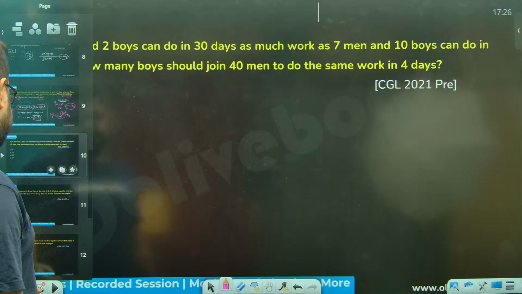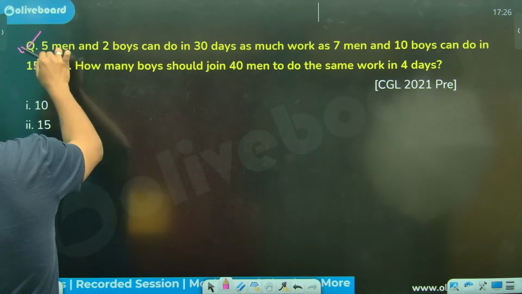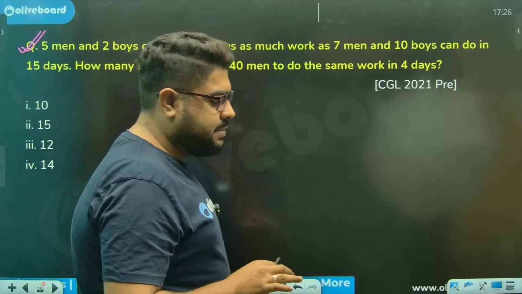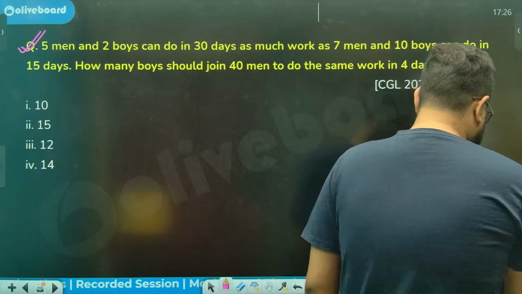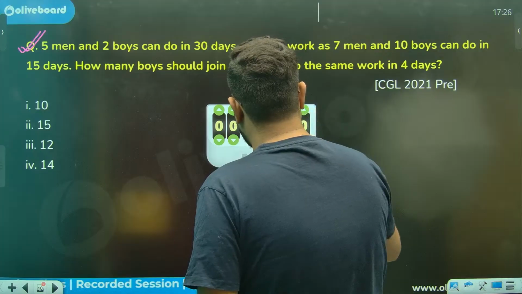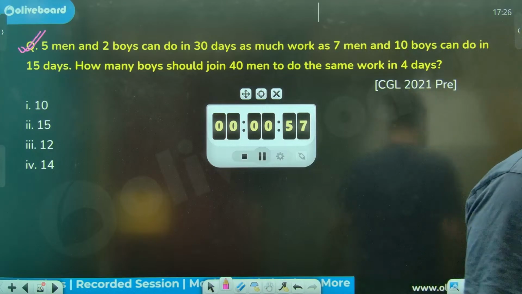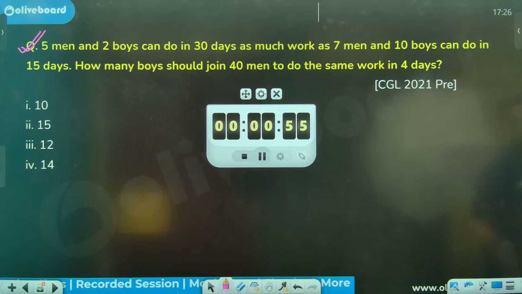Sir, another question. Another similar type question. Now, let me give you guys a minute to solve this. Sir, 1 minute's time. Please solve this. Similar question. Again, you see, this was asked in 2021. So, please solve and tell me the answer, sir. Jaldi se.